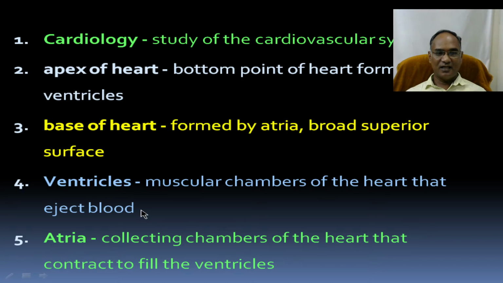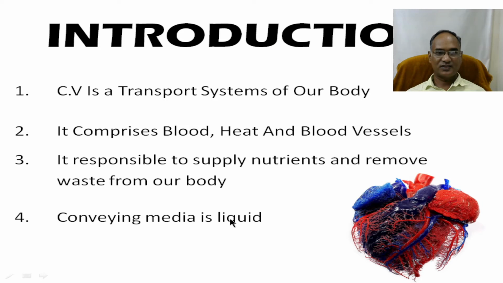And the atria are the collecting chambers of the heart. They collect deoxygenated blood from the inferior and superior vena cava. This is about the heart and its important terms. Without these terms, it is a little difficult to understand the heart function.